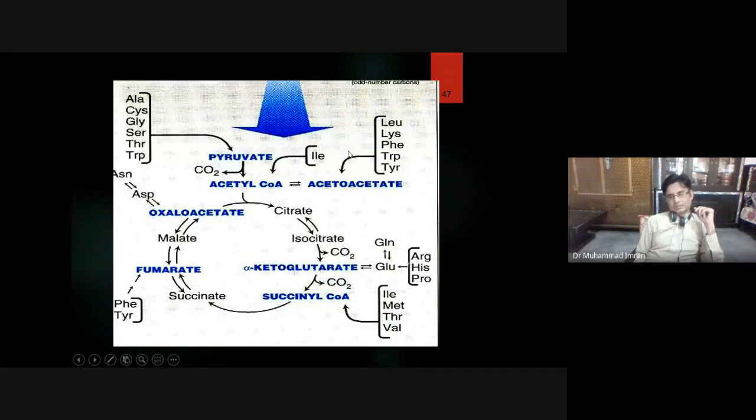Here you can see almost all the amino acids are intermediates of the Krebs cycle. Leucine, lysine, phenylalanine, tryptophan, and tyrosine change into oxaloacetate, and oxaloacetate changes into acetyl-CoA. Similarly, these 5 to 6 amino acids change into pyruvate, then asparagine changes into aspartic acid, which changes into oxaloacetate. Phenylalanine and tyrosine change into fumarate, isoleucine, methionine, threonine, valine change into succinyl-CoA, arginine, histidine, proline change into glutamic acid, and glutamic acid changes into alpha-ketoglutarate.